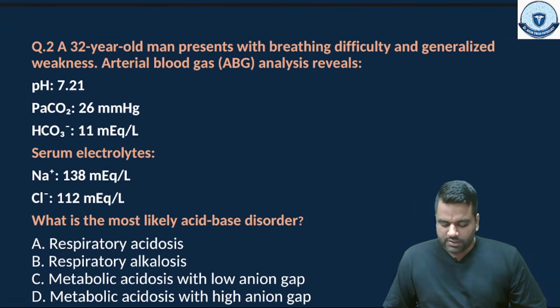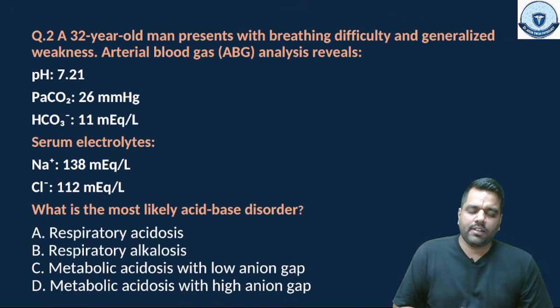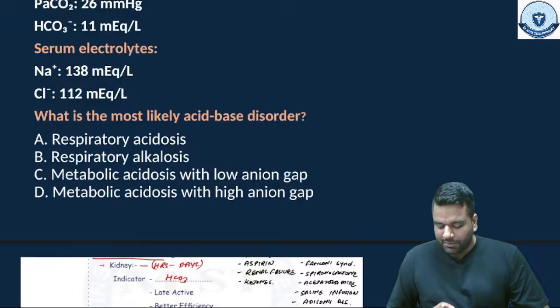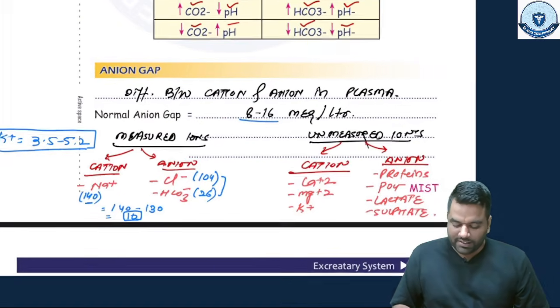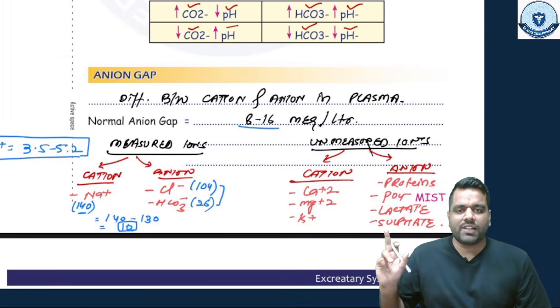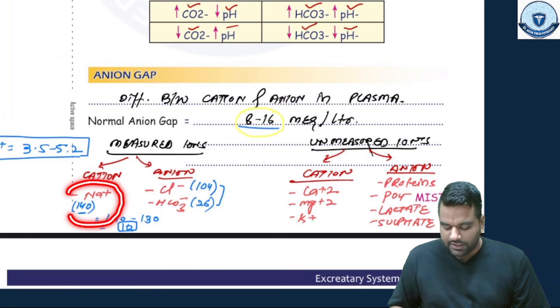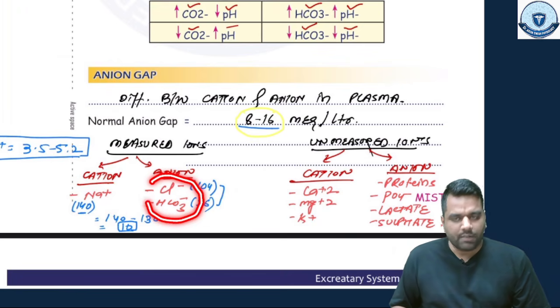Now talking about the second question, this time the ABG was asked with the anion gap. Guys, we talked about the anion gap in class also with the workbook: what is the anion gap and what is the normal anion gap. The normal anion gap, which I mentioned in the classes also, is 8 to 16 milliequivalents per liter. And what ions have to be measured? First of all the cation, that is sodium, and then the anions, chloride and bicarbonate.